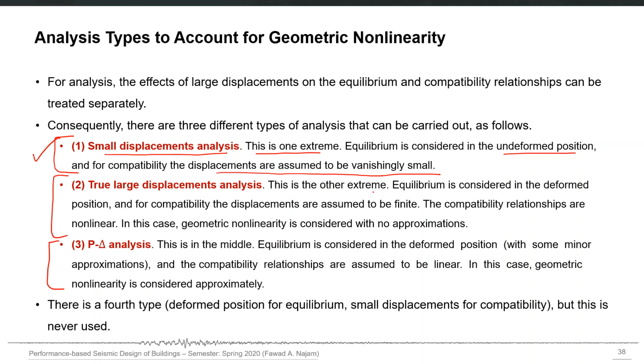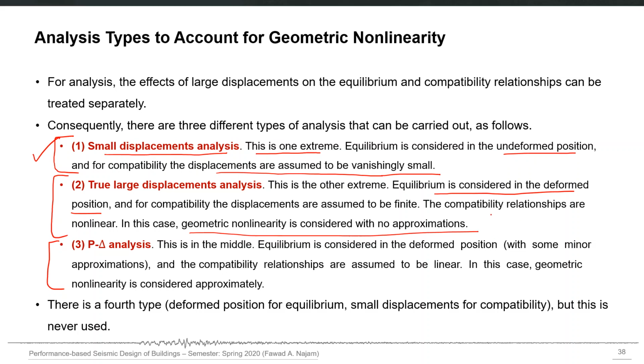In this large displacement analysis, not only do we consider the equilibrium in the deformed position, we also use the nonlinear compatibility relationships, the actual compatibility relationships. So there are no approximations. The geometric nonlinearity is considered explicitly in true large displacement analysis. Both equilibrium and compatibility relationships are nonlinear in this case.